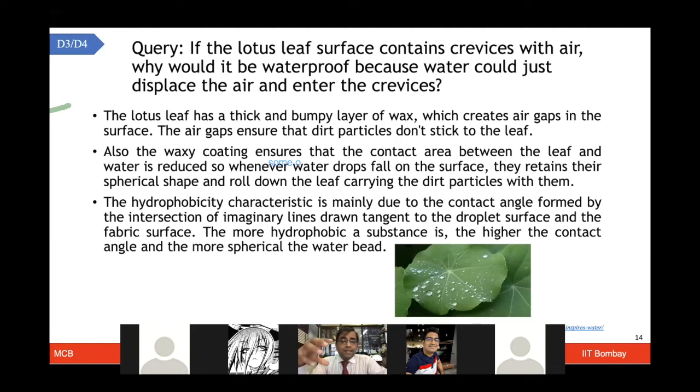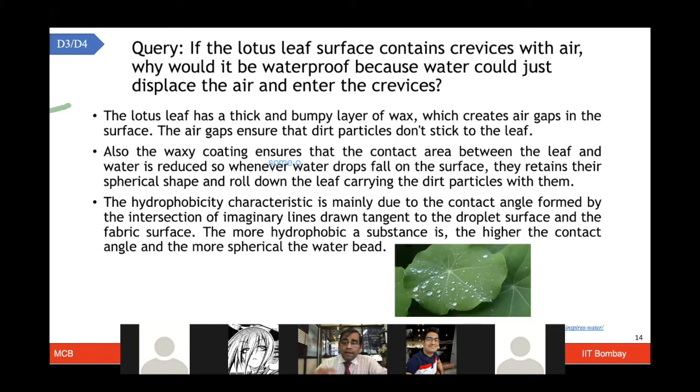In this case, they observed that the lotus leaf has small gaps, which are crevices, that can trap the air, and that ensures that the waxy coating of the leaf and the trapped air make them very hydrophobic. And these hydrophobic characteristics are actually because of the contact angle which forms between the droplet surface and the fabric surface, which makes them more hydrophobic.